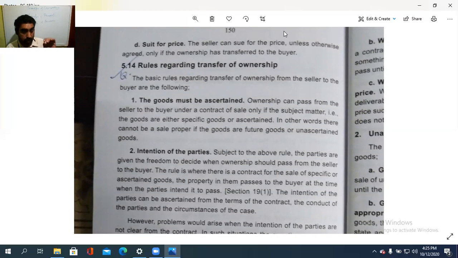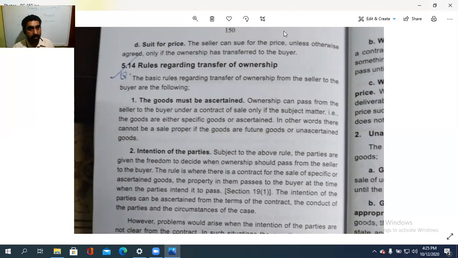So these are the two cases regarding the rules for the transfer of ownership. The first thing is that the goods must be an ascertained one or specific goods. Only if they are specific or ascertained goods can ownership be passed from the seller to the buyer. Then for it to be a sale proper, what should the goods be? It should be an ascertained one.